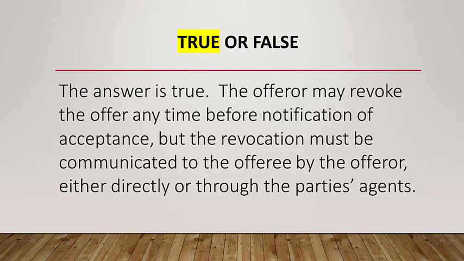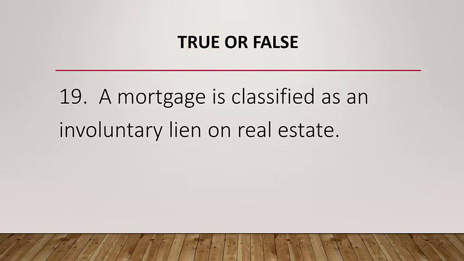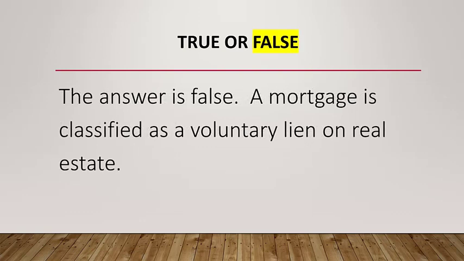True or false? Question number 19. A mortgage is classified as an involuntary lien on real estate. The answer is false. A mortgage is classified as a voluntary lien on real estate.